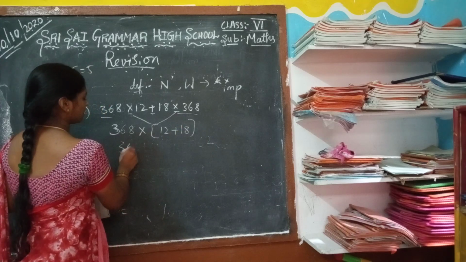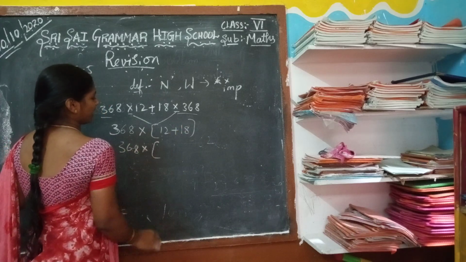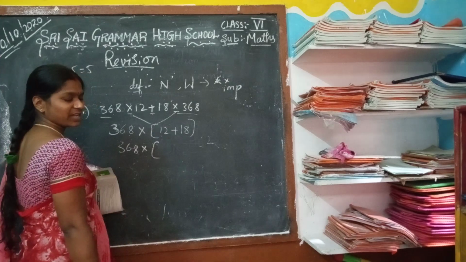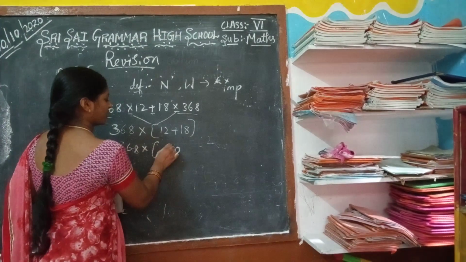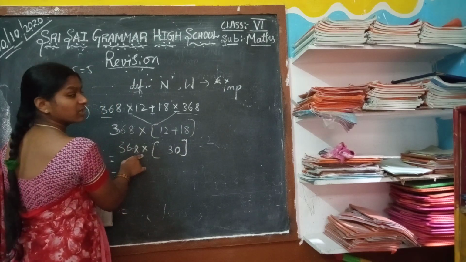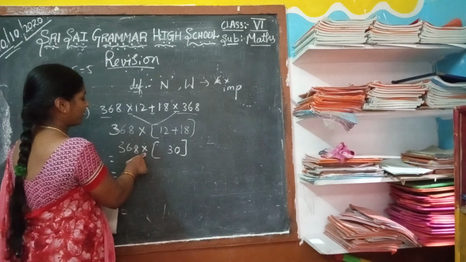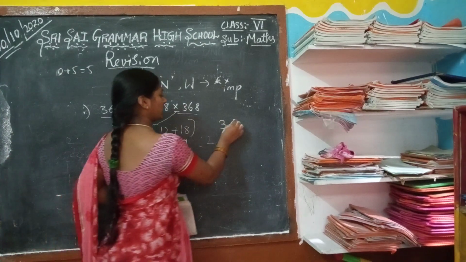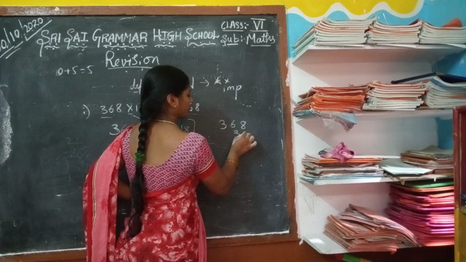Yes, 368 into 12 plus 18, 12 plus 18 is 30. What is the symbol given here? Multiplication. So we have to multiply with 30.